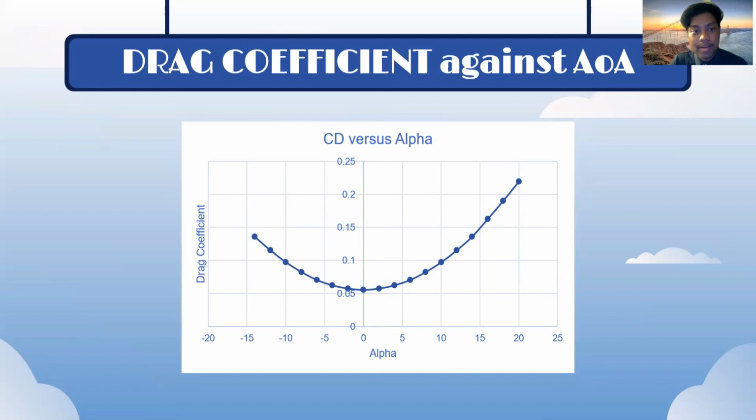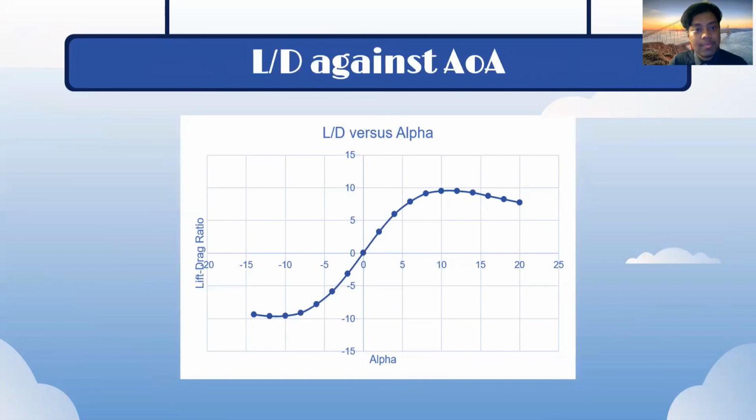Now, let's take a look at lift drag ratio against angle of attack. The lift to drag ratio versus angle of attack is an important result for picking the best outcomes because it represents the aircraft lift versus drag. The intended wing placed on the aeroplane was simulated using the OpenBSD program. The graph shows that the maximum lift to drag ratio is 9.5248, which may be obtained at 10.